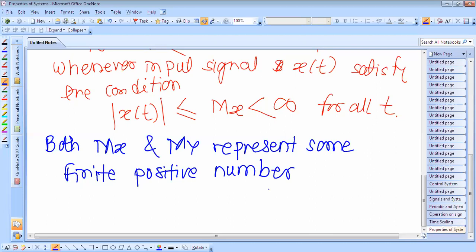Therefore, we may describe the condition for bounded input, bounded output stability of the discrete time system in a similar way. We also have to describe this for the discrete time system. So how can you represent this in the discrete time system?